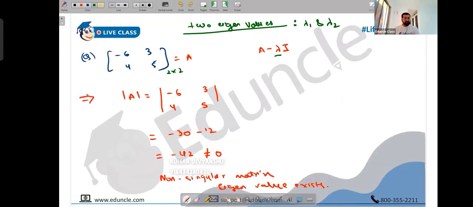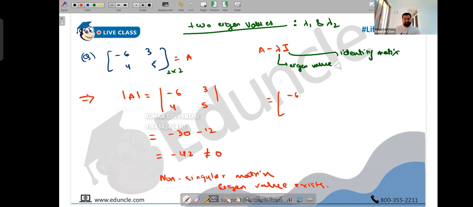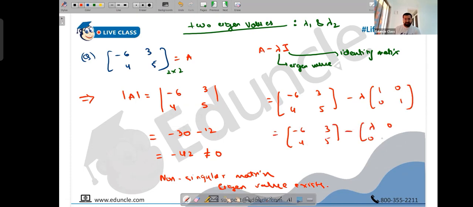Right now I'm writing lambda in general. Lambda is an eigenvalue, and I is an identity matrix. So let's calculate A minus lambda I. A is minus 6, 3, 4, 5 minus lambda into I, which is 1, 0, 0, 1. Lambda will go inside, so it multiplies all of them. Now subtract the respective terms: minus 6 minus lambda, 3 minus 0, 4 minus 0, and 5 minus lambda. So we have calculated A minus lambda I.